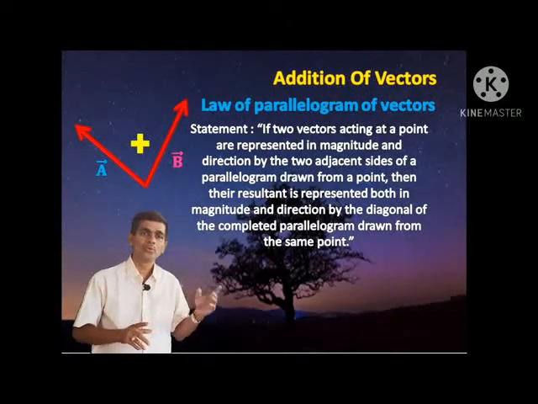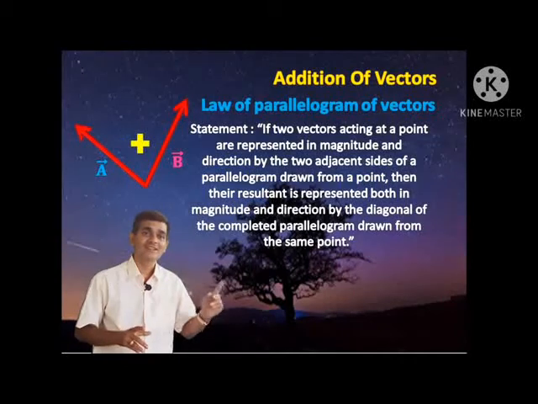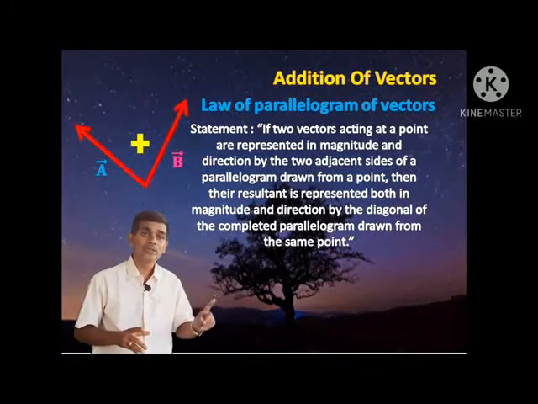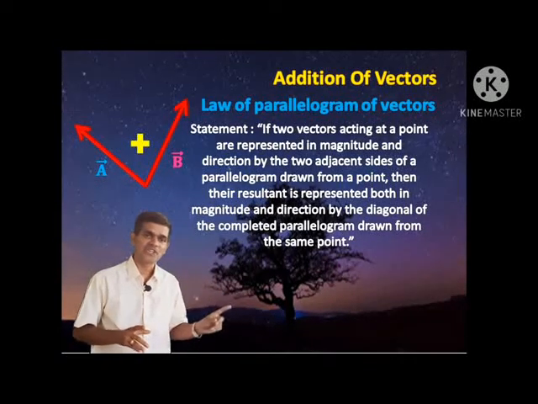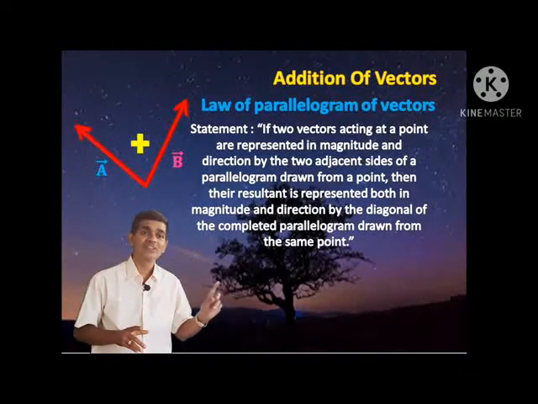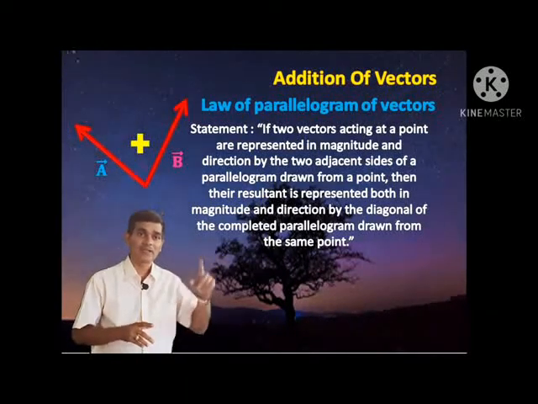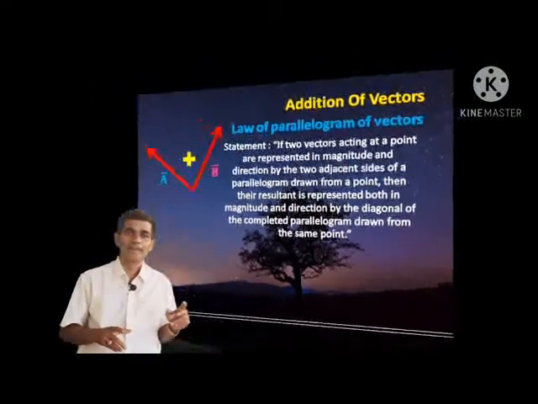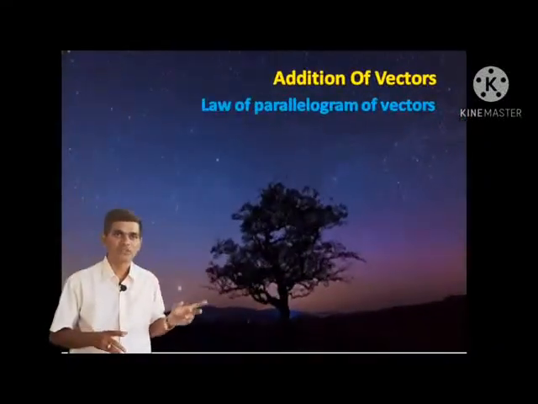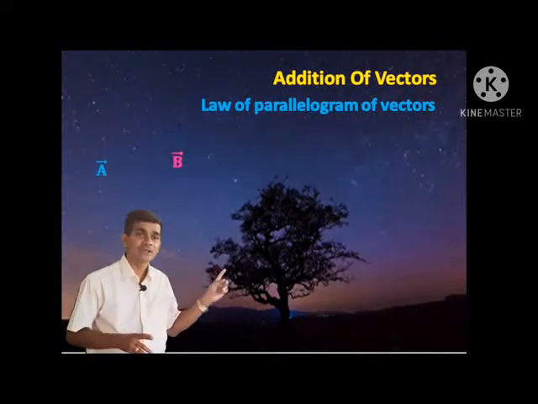Then how to represent its sum or resultant? The resultant is represented both in magnitude and direction by the diagonal of the completed parallelogram, drawn from this point. Let's see it in a picture.